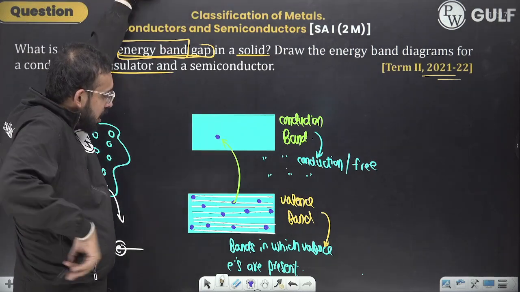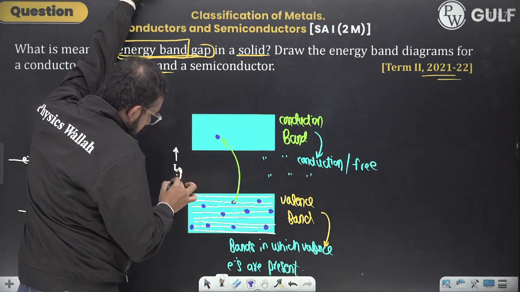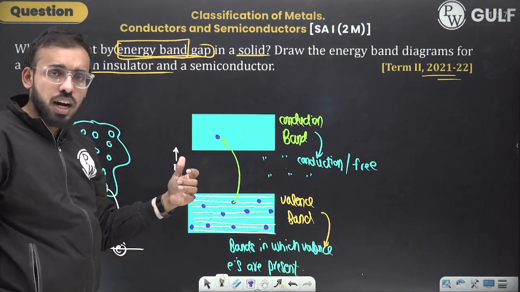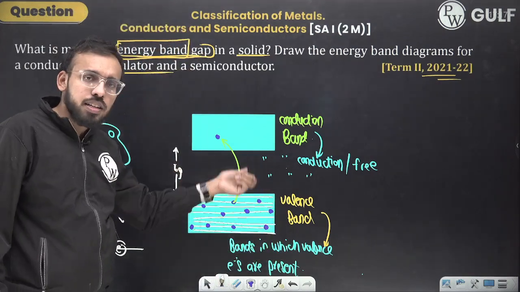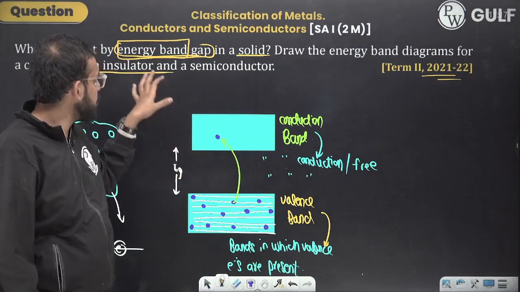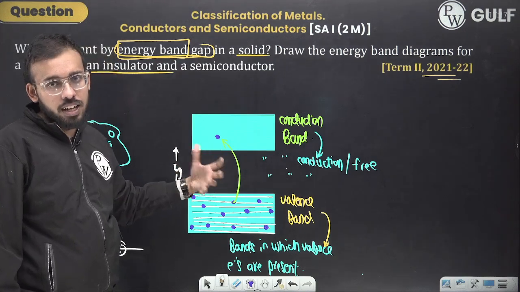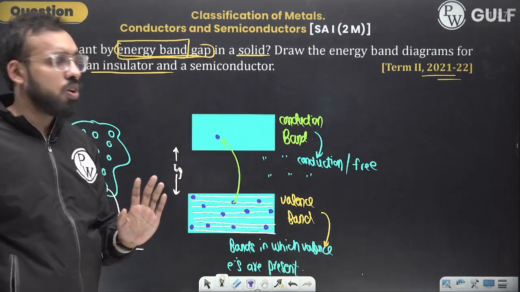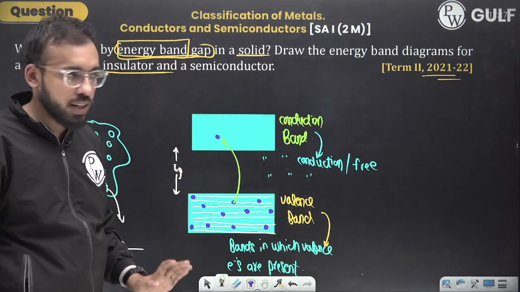And how much energy is required is referred to as the energy gap. Fine. Minimum this much energy is required so that the electrons from the valence band can jump to the conduction band. This gap is referred to as the energy band gap. The gap between the conduction band and the valence band, or the energy required for the valence electron to reach the conduction band. Simple as that.